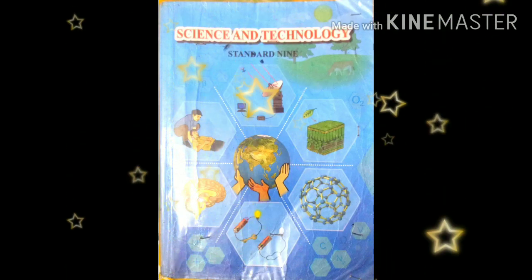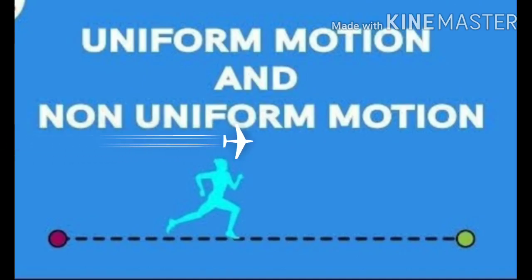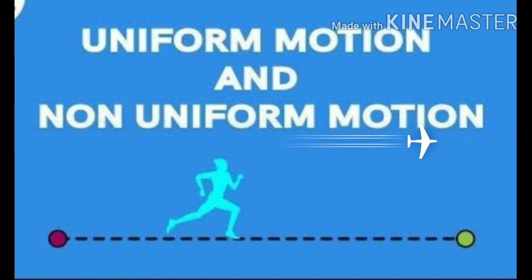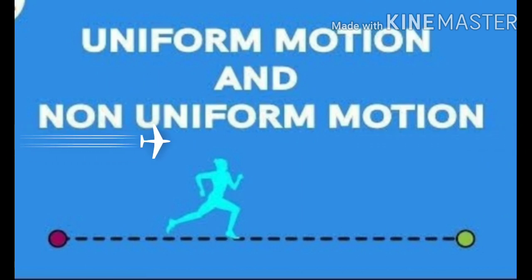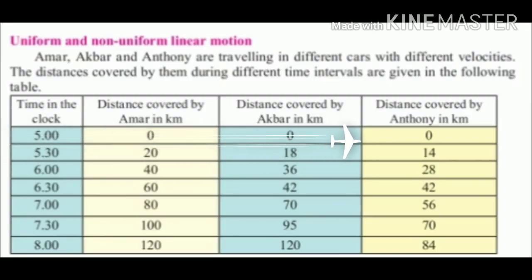Science and Technology of 9th Standard. In the first chapter, Laws of Motion. Today we are going to discuss the first concept, that is uniform and non-uniform linear motion. This concept can be explained with the help of the given example on page number 4. In this example, Amar, Akbar and Anthony are three friends traveling in different cars with different velocities. The distances covered by them during different time intervals are given in the following table.